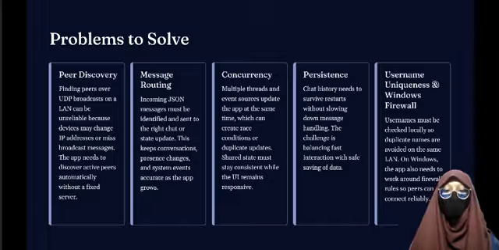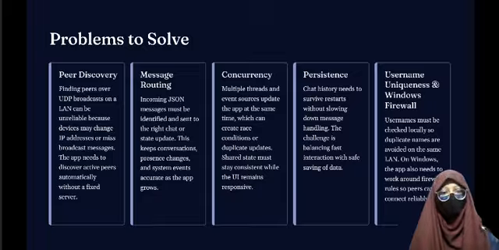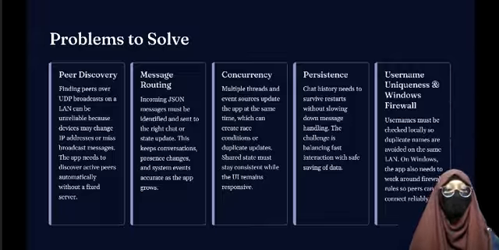The second was message routing. When a JSON message arrives over a socket, we need to know if it's a chat message for a channel, a direct message, or a system event. We built a message router to handle this.